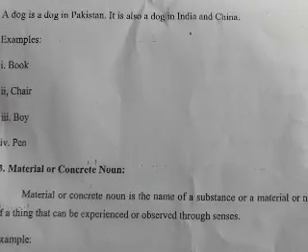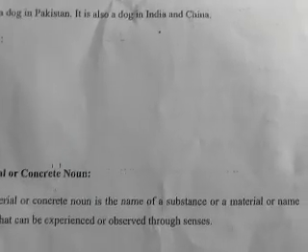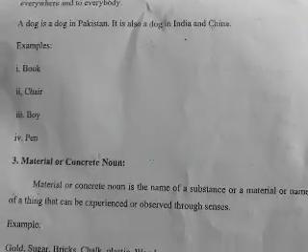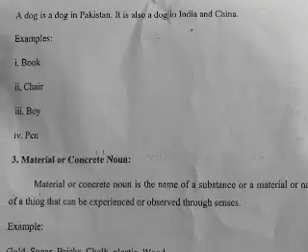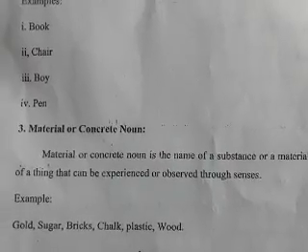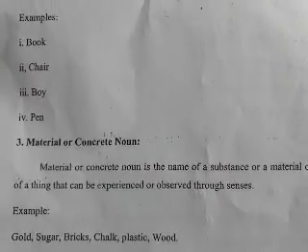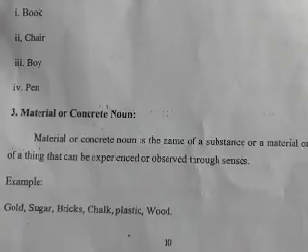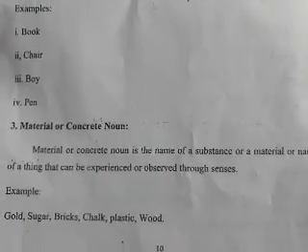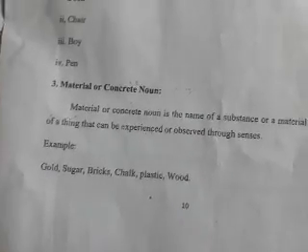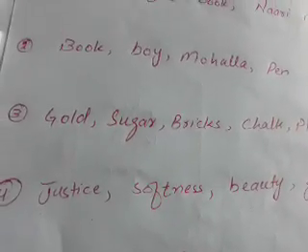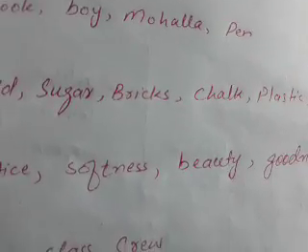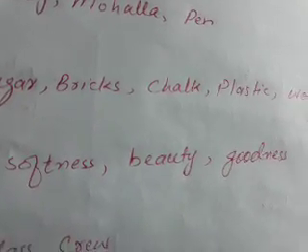Okay, so a material or concrete noun is the name of a substance or a material or name of a thing that can be experienced or observed through senses. For example, gold, sugar, bricks, chalk, plastic, wood, etc. I hope you are clear with the term material noun. Dear students, let us look at a few more examples like justice, softness, beauty, goodness.